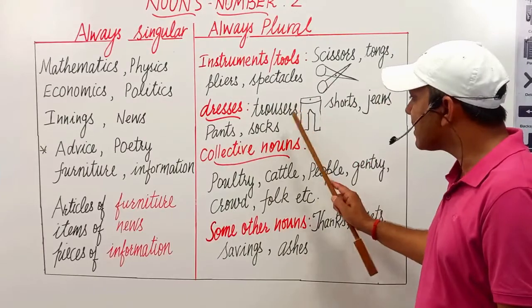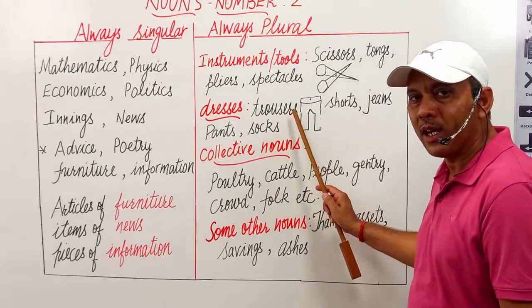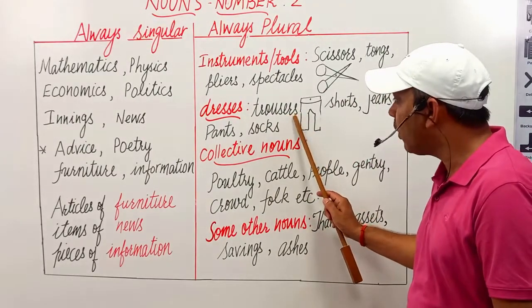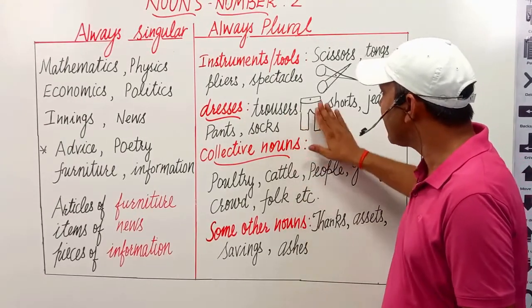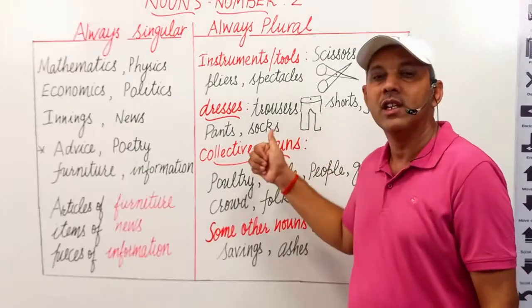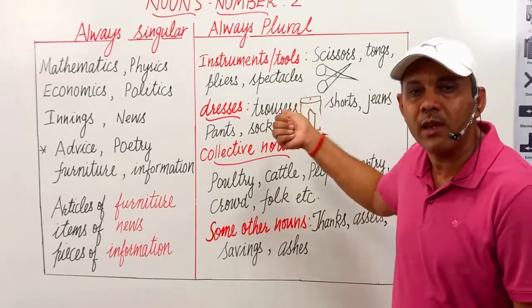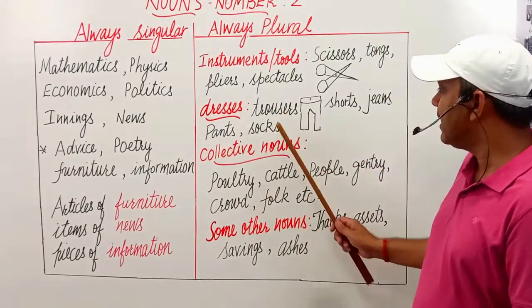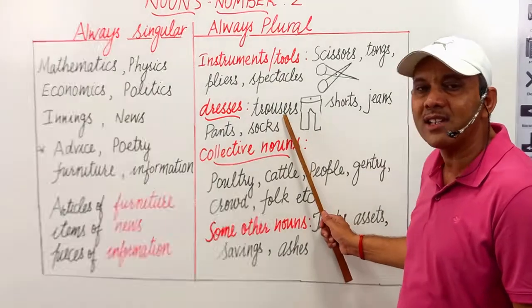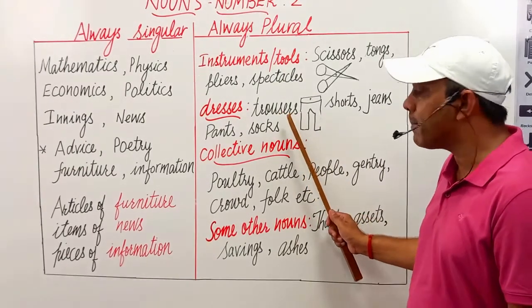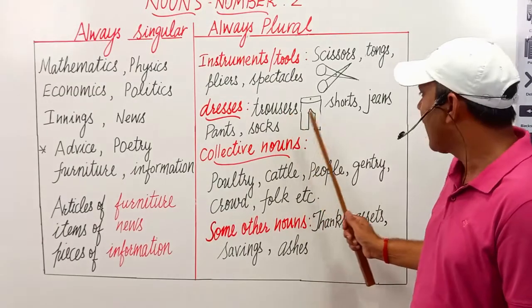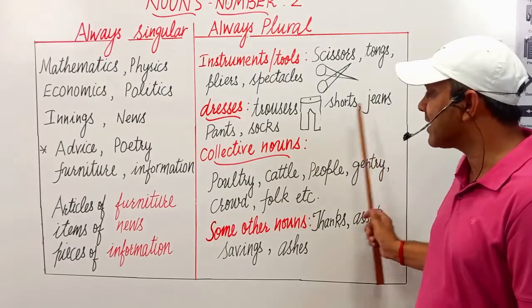This S doesn't make it singular. This S is always with this trouser. If we remove this S, it doesn't mean that it is singular. It is always used in the same form. For example, I want to purchase a trousers, not a trouser. I want to purchase a pair of trousers, shorts, jeans.